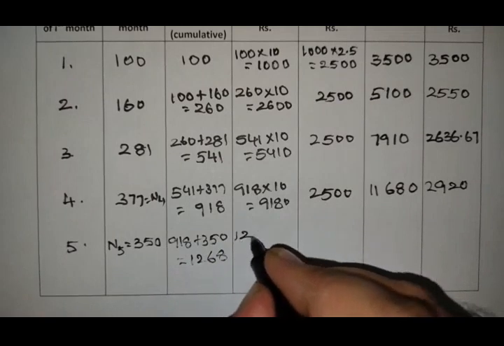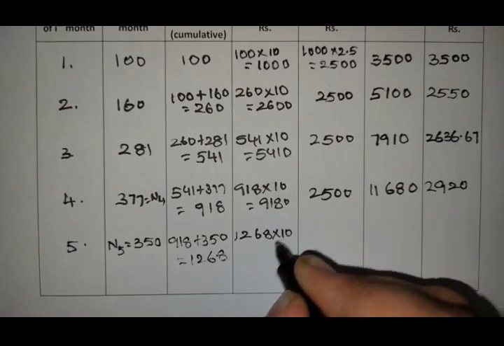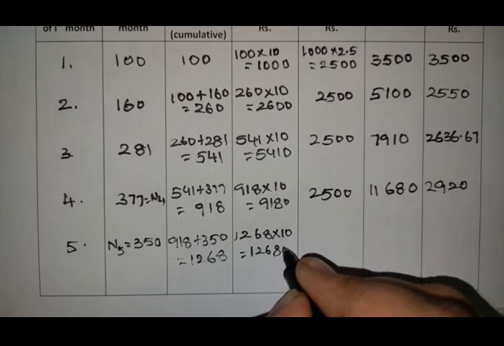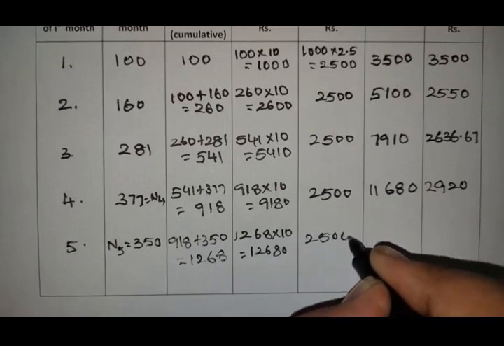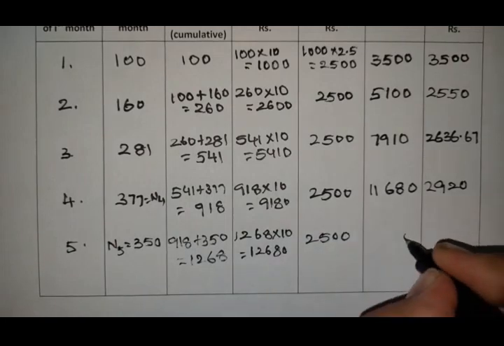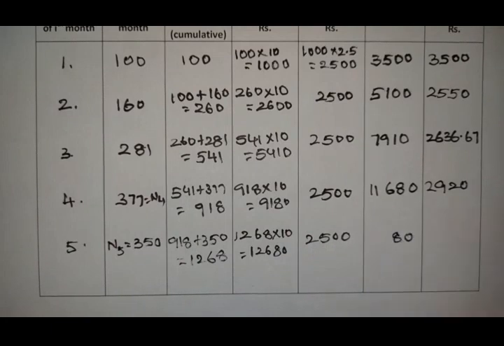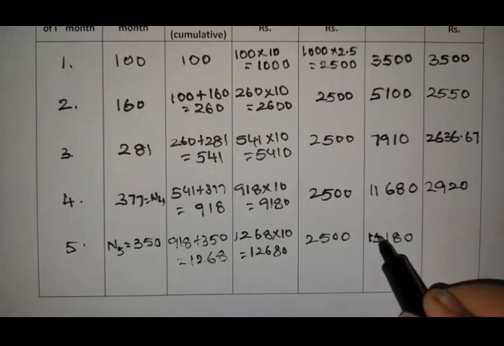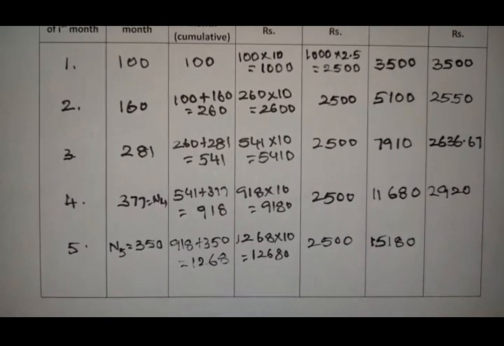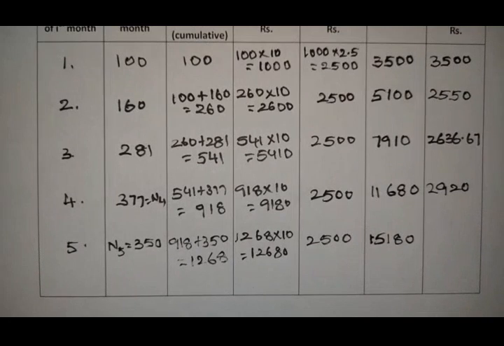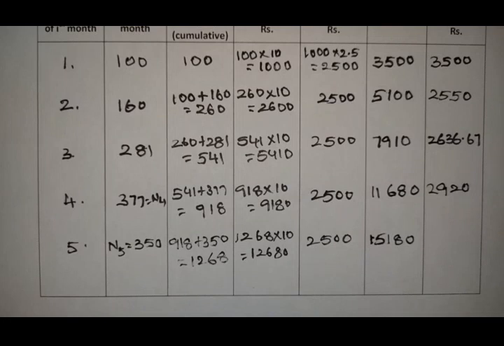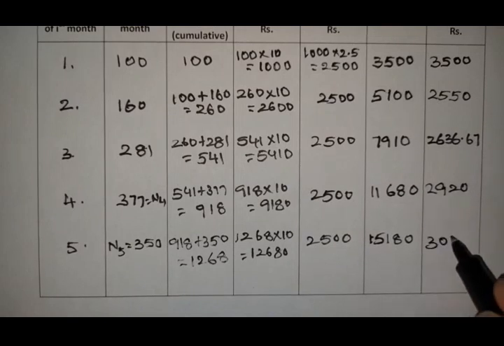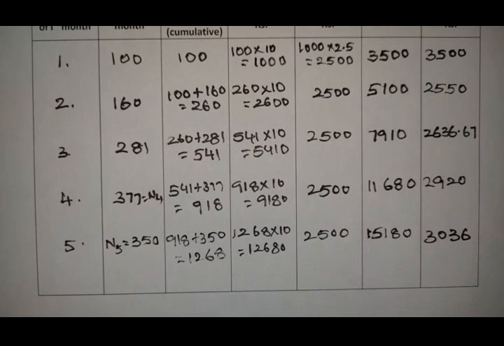So find the cost of individual replacement: 1268 into 10, you will get 12,680, and the cost of group replacement is 2500, and the total cost you will get is 15,180. So what is the average cost? 15,180 by 5, then you will get 3,036 rupees.